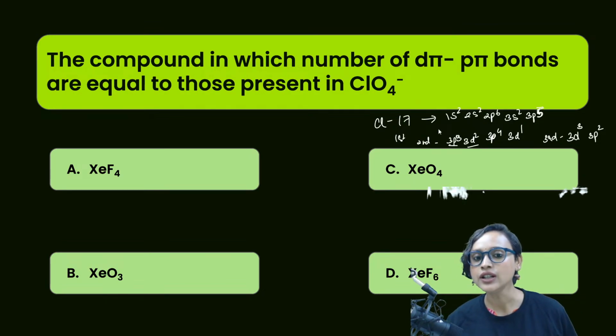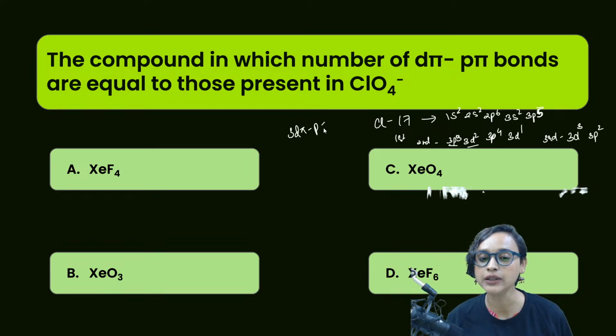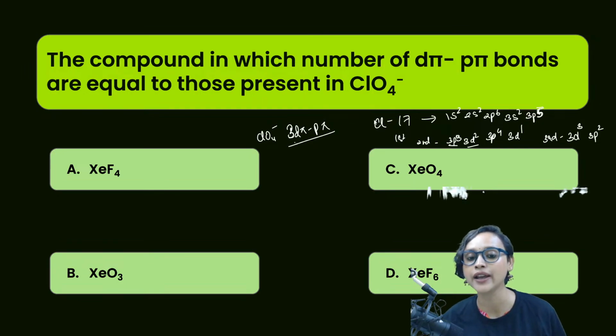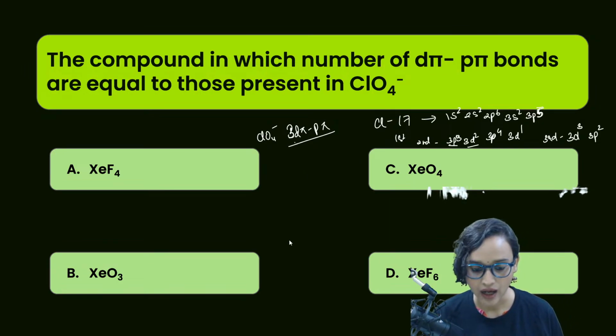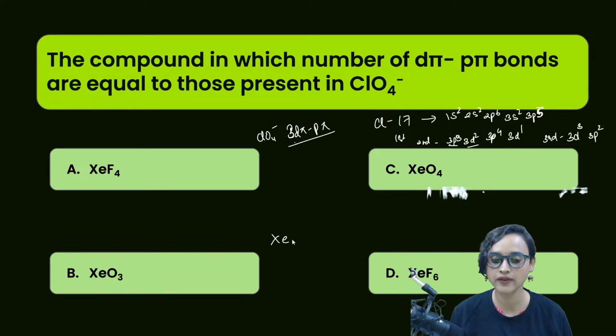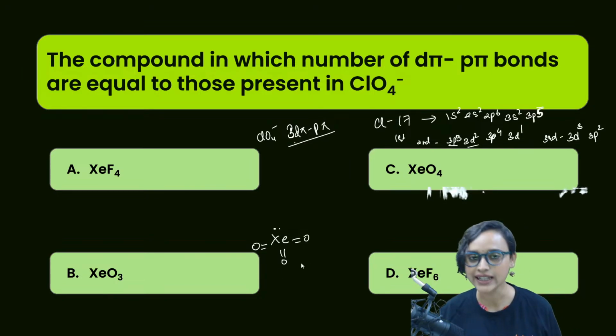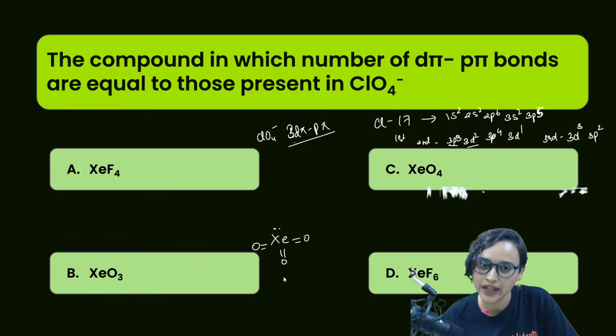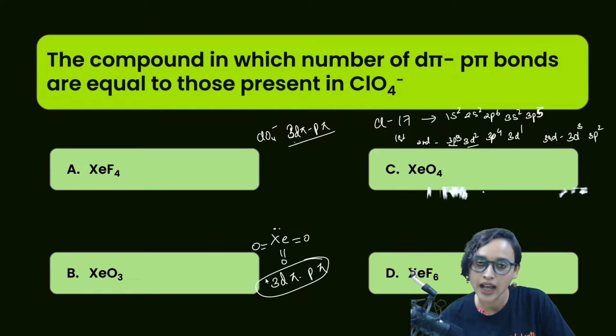At this point, we will be able to see that there will be 3d pi and p pi bond for ClO4 minus. Yes, for ClO4 minus, there are 3d pi p pi bonds. Now, let's try to make it for XeO3. For XeO3, we will have one lone pair here. Then we will have O, O, O. Do you see that here also there will be 3d pi and p pi bond? Am I right, everybody?